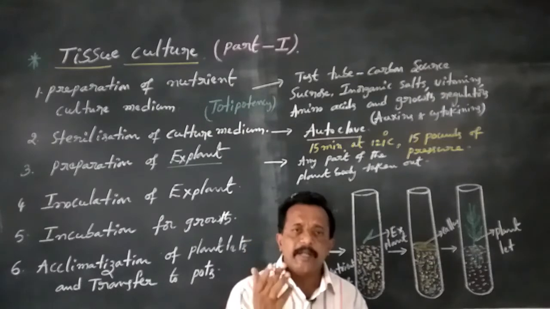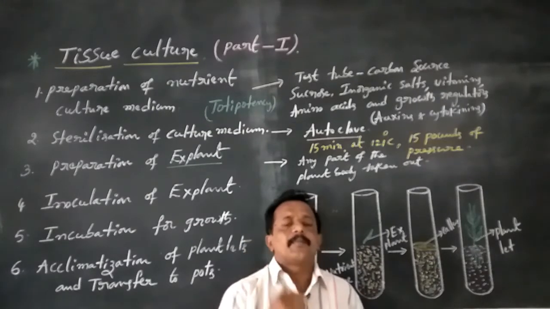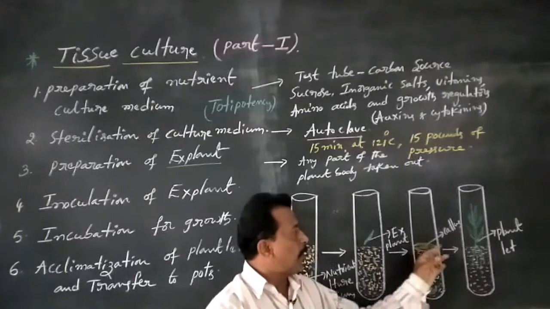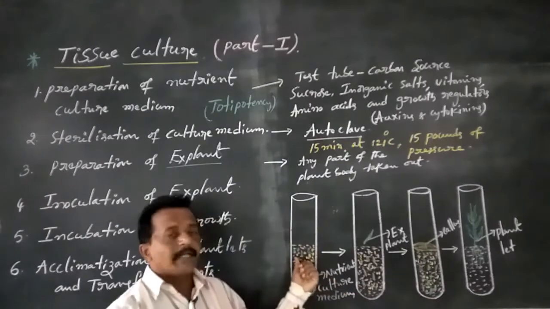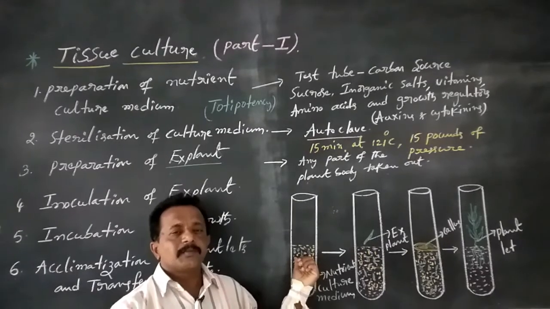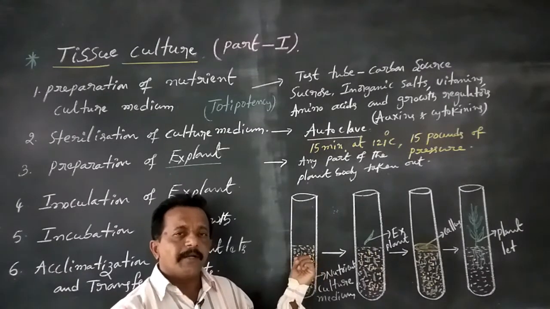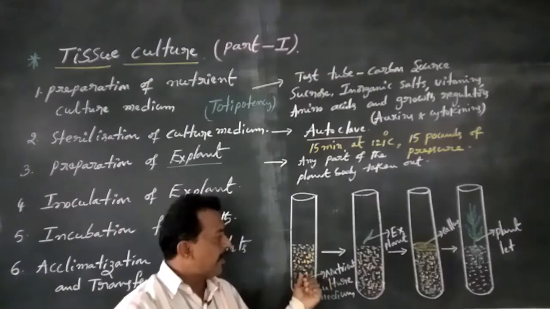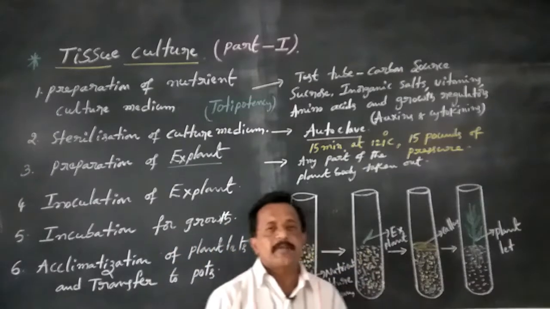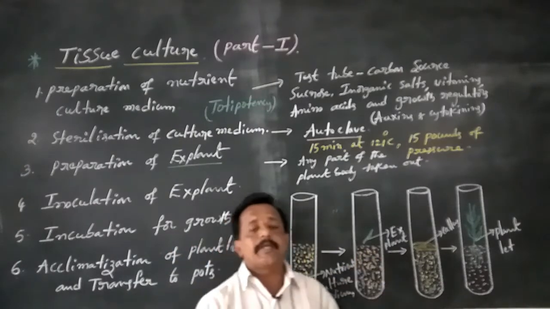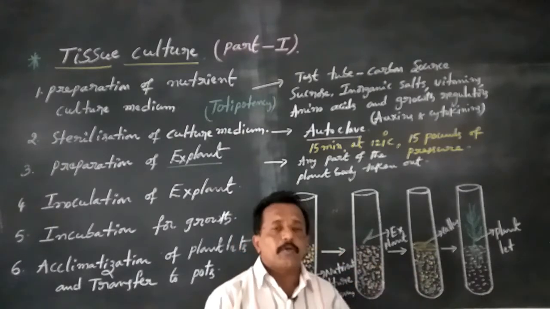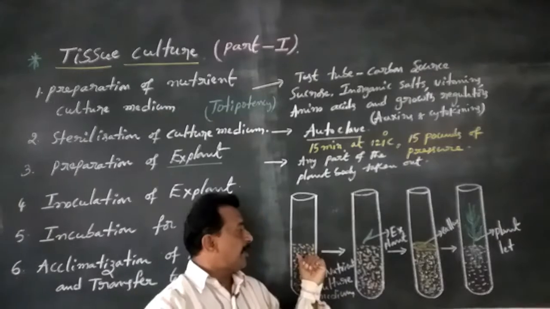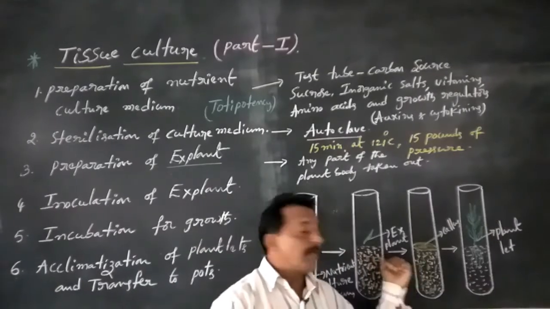Explants means any part of the plant body taken out and grown in culture medium, providing sufficient nutrient culture medium, and then a new plant is generated from any cell.